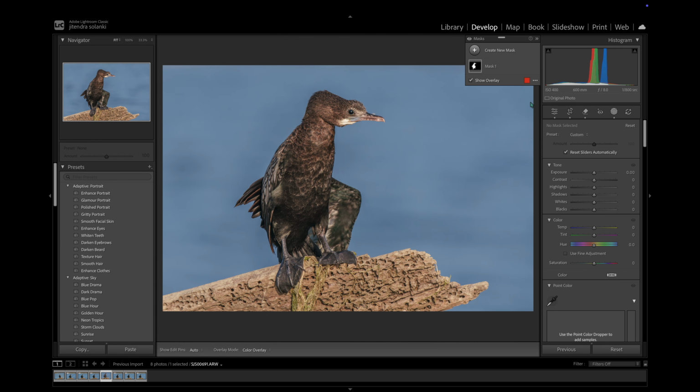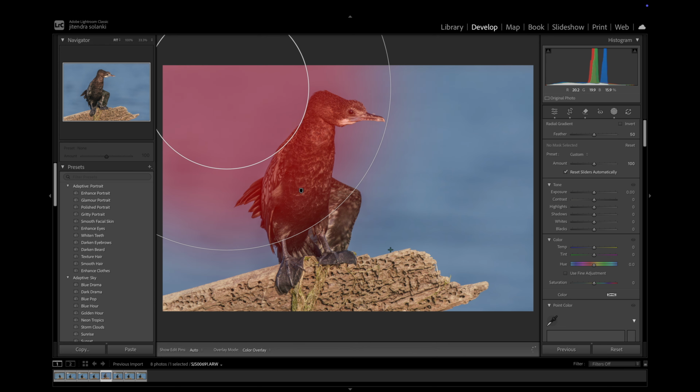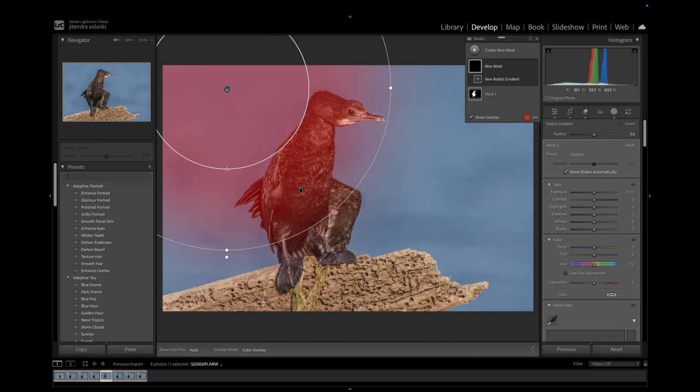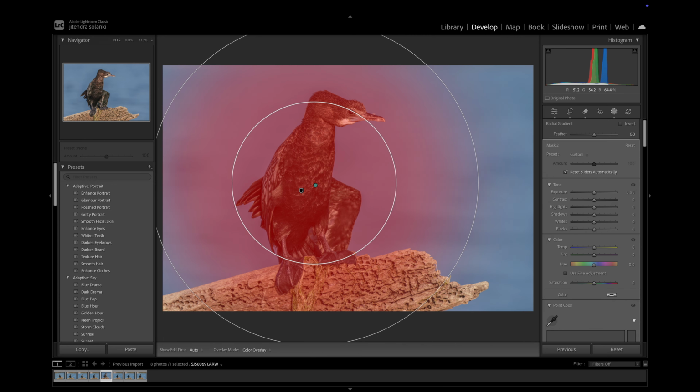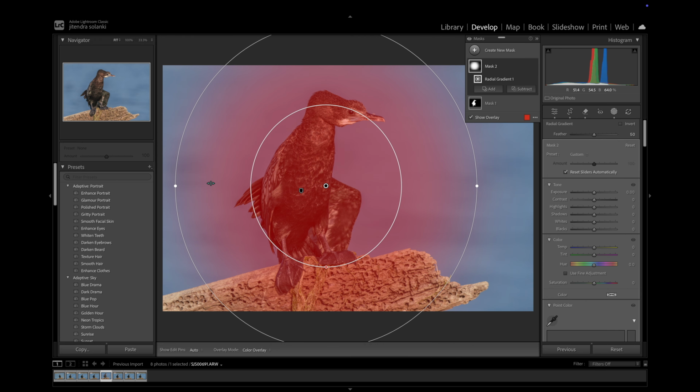Now I'm going to add a slight vignette. Normal vignetting doesn't give you much control, so here's my workaround for it. I make a radial gradient around the subject, then invert it and then reduce the exposure. This gives me more control of where I can place the vignette depending on the subject.